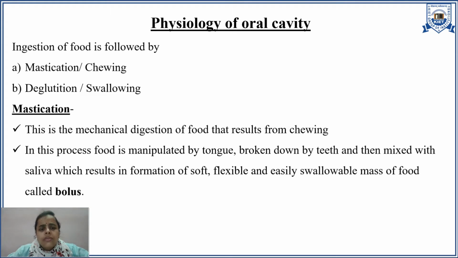Ingestion of food mainly involves two steps. The first one is mastication or chewing, and the second one is deglutition or swallowing. Mastication is a type of mechanical digestion of food that results from chewing. In this process, the food is manipulated by the tongue, broken down with the help of teeth, and then mixed with saliva to make a soft, flexible, and easily swallowable mass of food that is known as bolus. So, in the process of mastication, the tongue, teeth, and saliva play an important role in converting the food into a swallowable mass known as bolus.